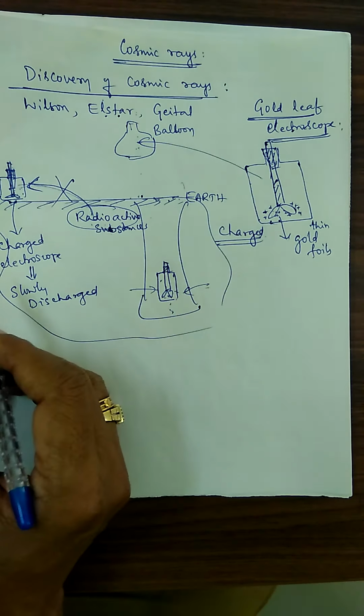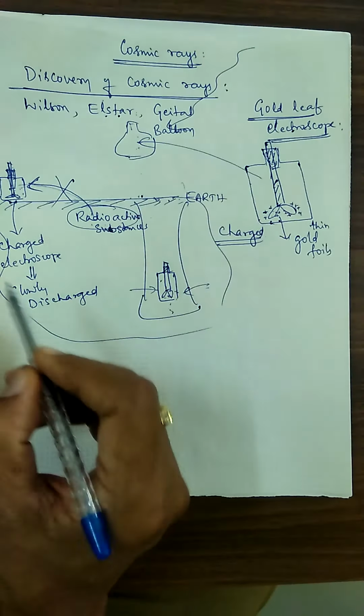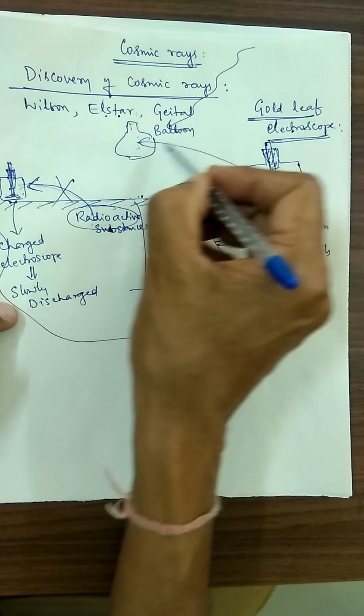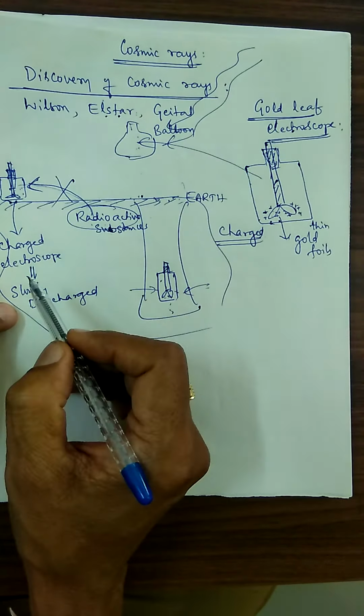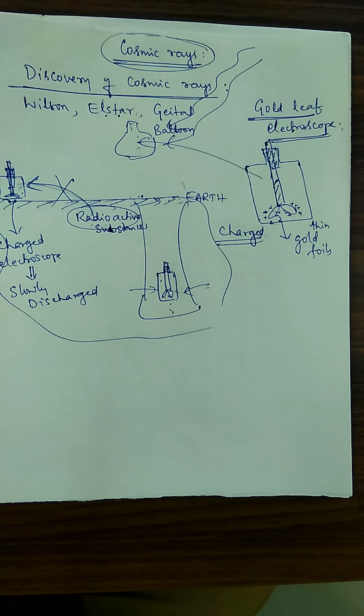Therefore, they concluded it is not from the Earth's surface; from somewhere outside the Earth, some radiations are coming. Such radiations are called cosmic rays.